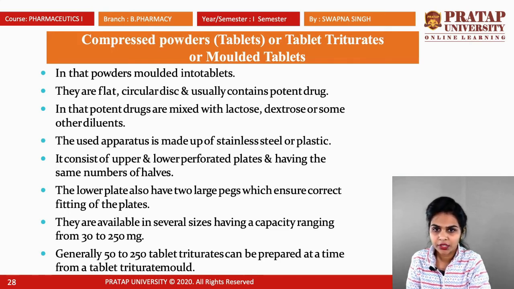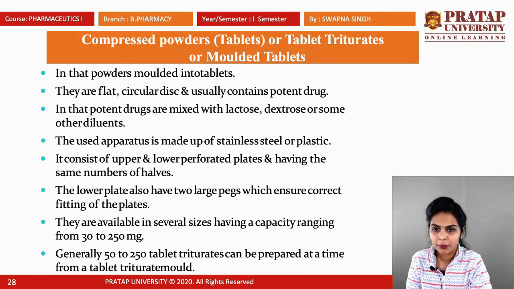In that, the potent drug is mixed with lactose, dextrose or some other diluents. These are all the ingredients for the preparation of compressed powder. The apparatus used is made up of stainless steel or plastic.